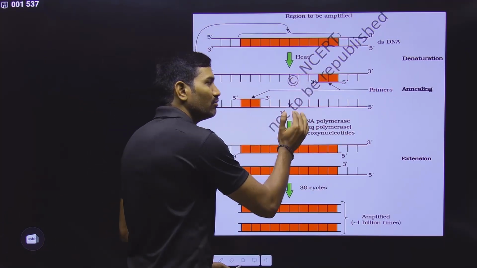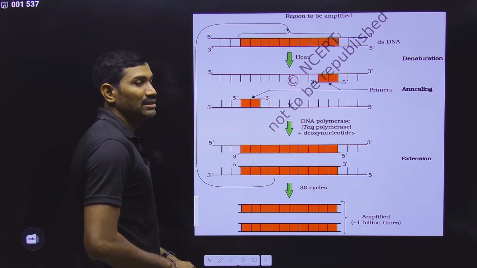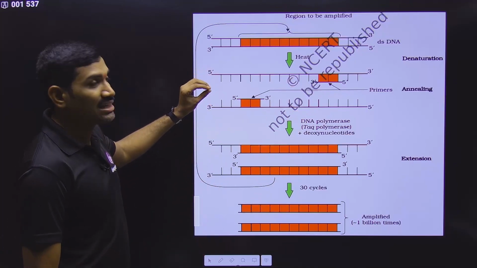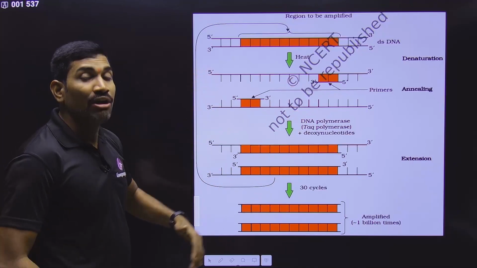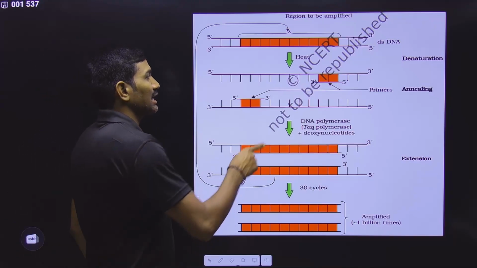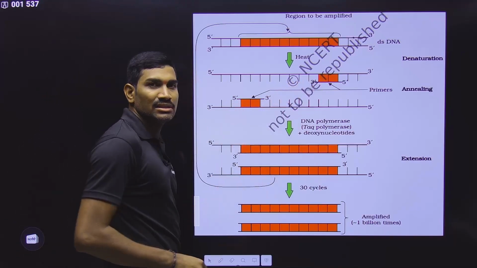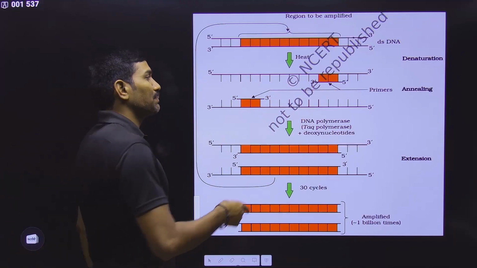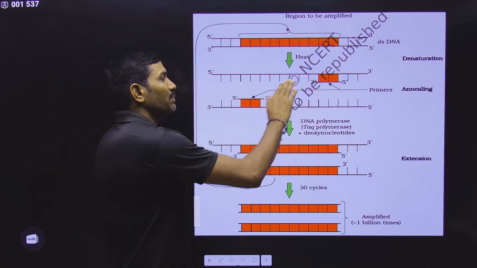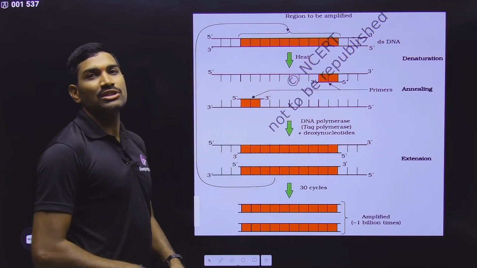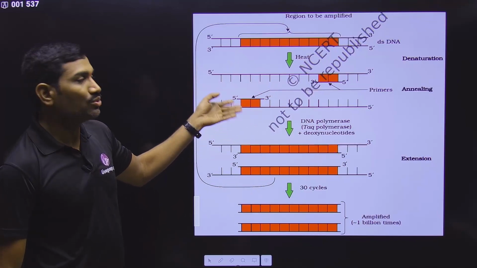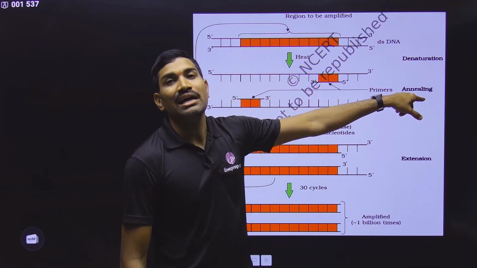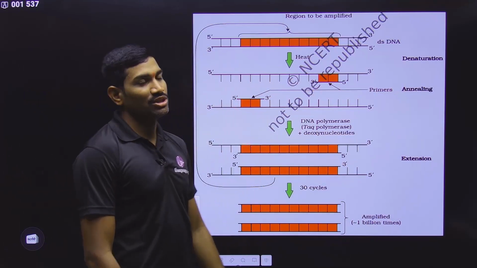After this, again we are bringing down the temperature. When you are bringing down the temperature, there is a tendency that parental strands can attach to each other. But we are adding the primers which are complementary to the targeted regions. And these primers are high in concentration. So since primer concentration is high, first primers will go and bind to the complementary regions. So this attachment of primers to the complementary regions is called annealing. You can also call it renaturation.